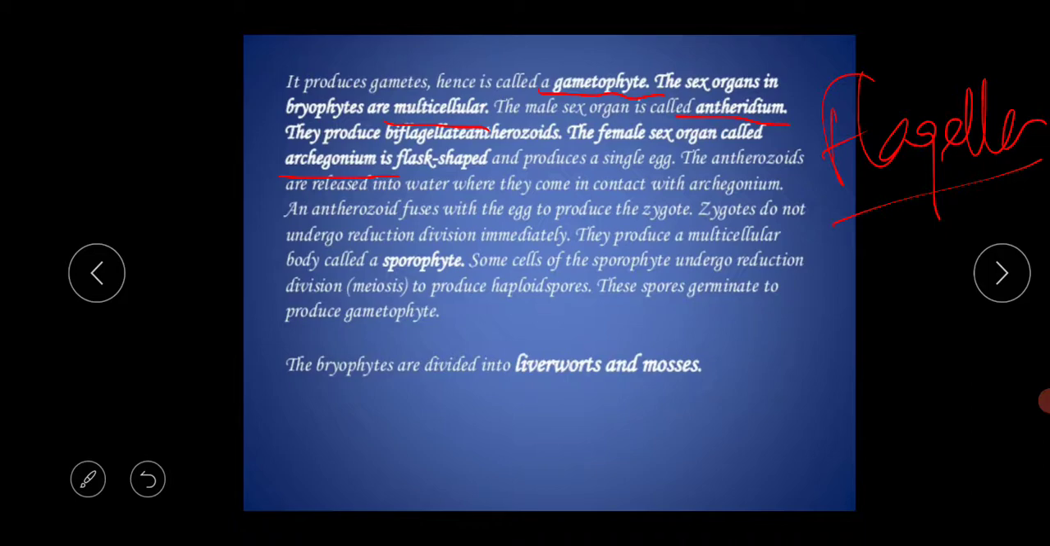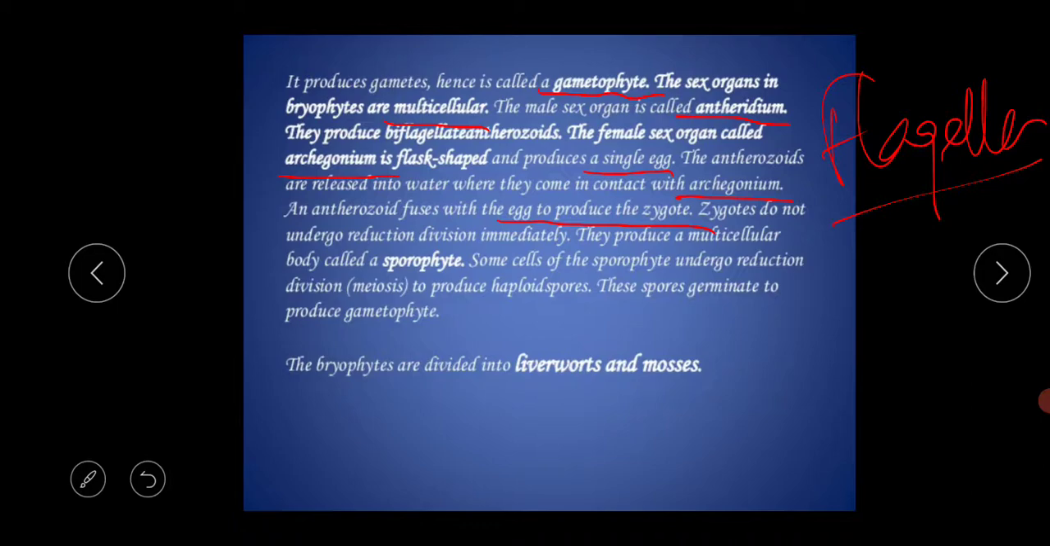The antheridium produces biflagellate antherozoids, and the archegonium produces a single egg. The antherozoids are released into water where they come in contact with the archegonium. An antherozoid fuses with the egg to produce the zygote.